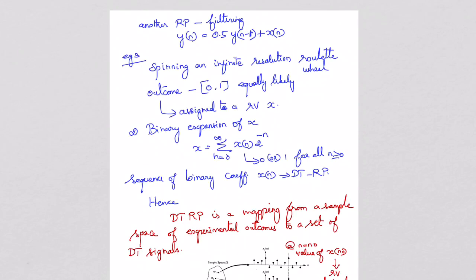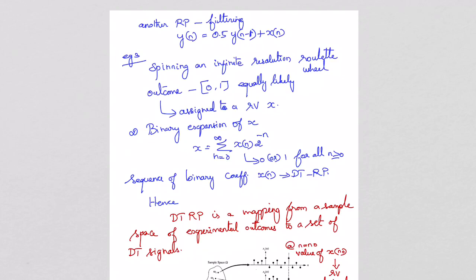Now let us define this random variable x in terms of the binary expansion. If you express each and every value in terms of binary, then it has to be expressed in the form of x of n into 2 power minus n for each value of n, where n varies from 0 to infinity. So since the wheel has infinite numbers, the random variable x can be expressed in terms of x of n into 2 power minus n. So what is the value of x of n? It may be either 0 or 1 for all n greater than or equal to 0. Since it is expressed in terms of binary, either 0 or 1 is the outcome. For any value which lies between 0 and 1, it is mapped to 0 or 1. So this sequence of binary coefficients x of n generates a discrete time random process.